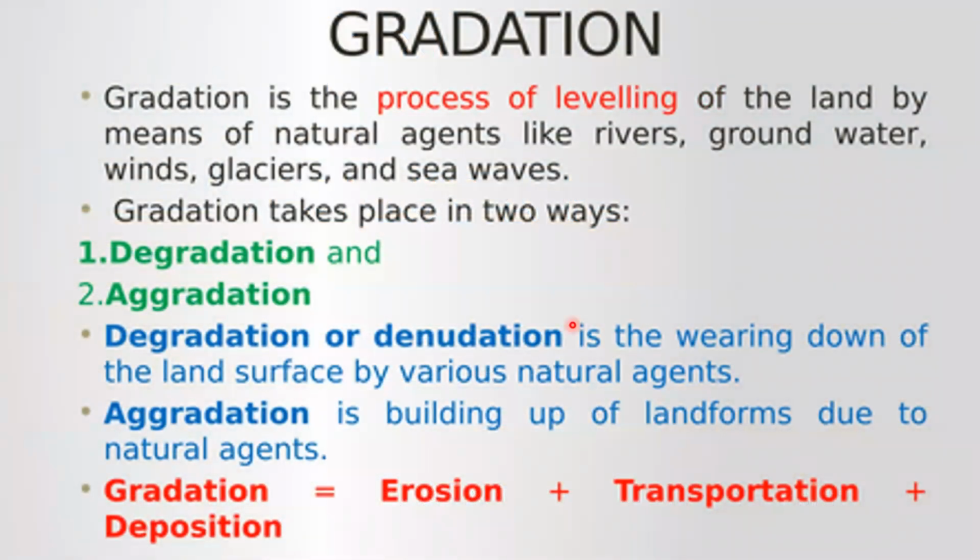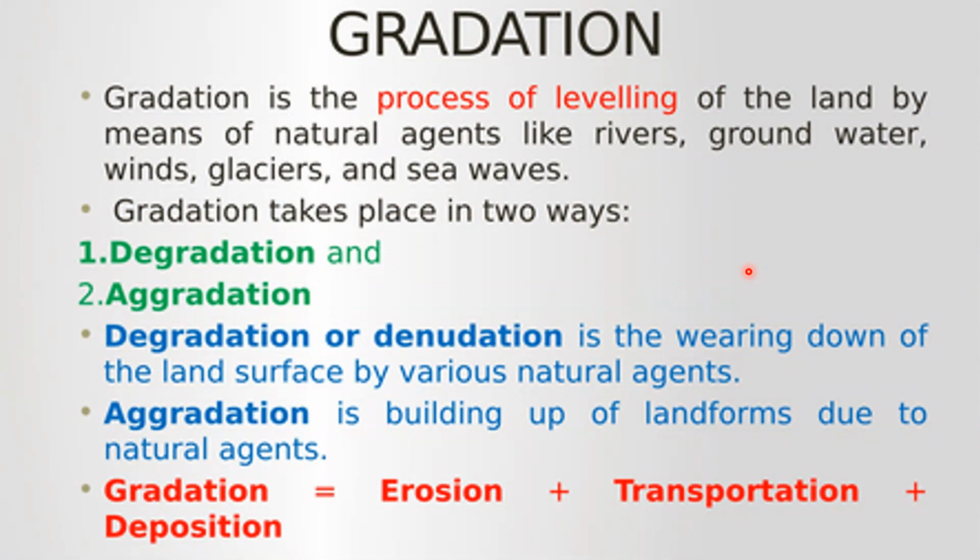First, let us see what gradation is. Gradation is the process of leveling of the land by means of natural agents like rivers, groundwater, winds, glaciers, and sea waves. The high lands are made low by erosion or wearing away, and the low lands are raised by adding the eroded material by the process of deposition.